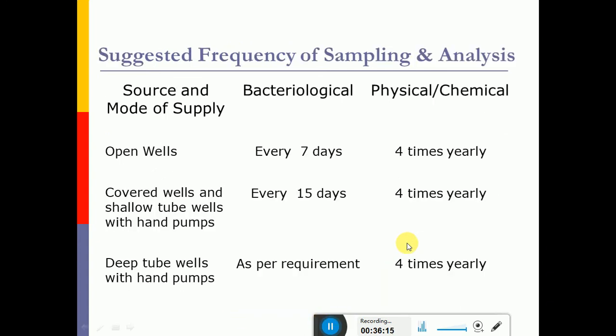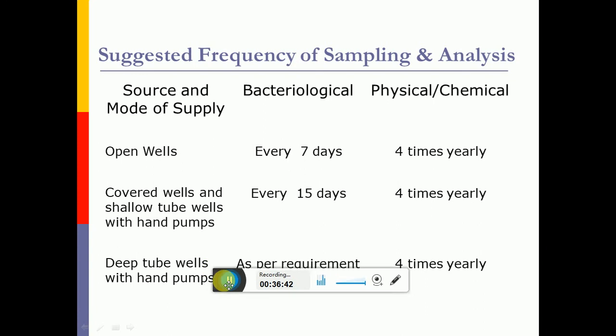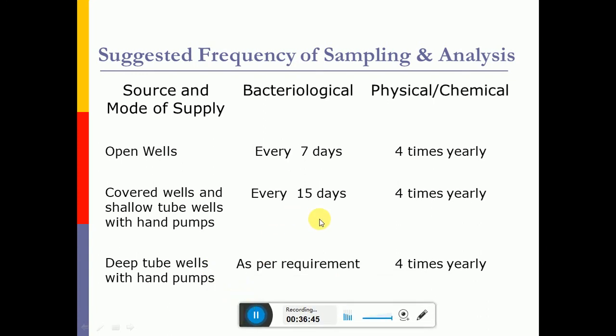Okay, so these are some of the suggested frequencies of sampling for different types of sources. For example, for open wells and groundwaters, for bacteriological analysis we have to collect the sample every 7 days. For physical or chemical analysis, because it will not vary much, we can collect it quarterly, that is 4 times yearly. For covered wells and shallow tube wells with hand pumps, for bacterial analysis we can collect bi-monthly or every 15 days, and similarly for physical and chemical parameters we can collect the sample 4 times in a year.